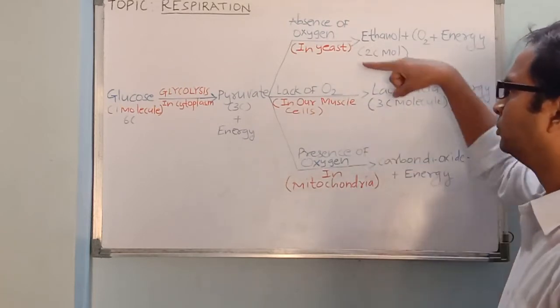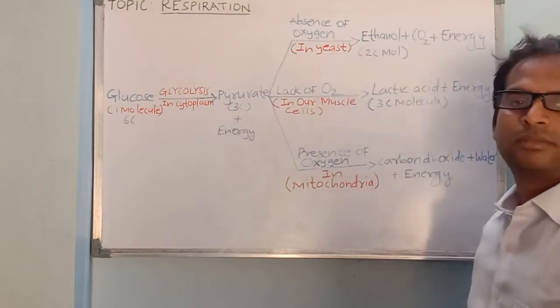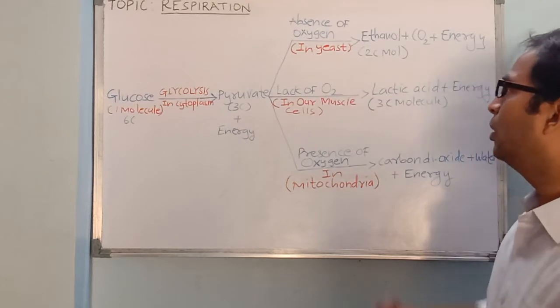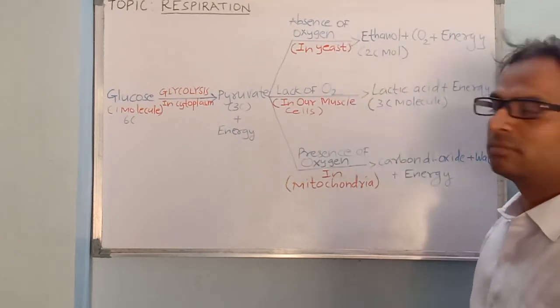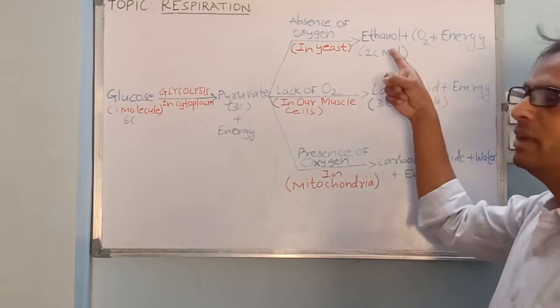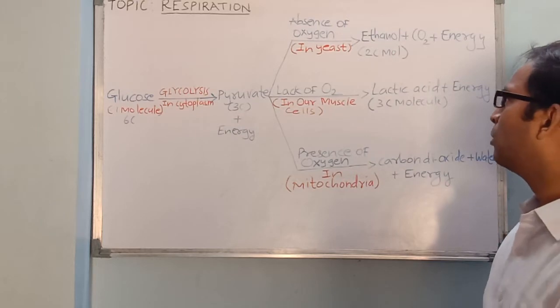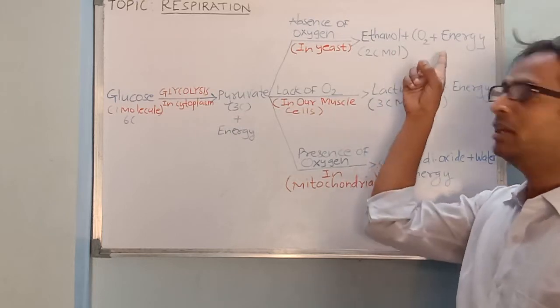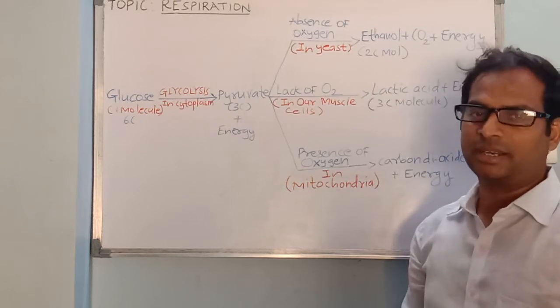As we know, this is in yeast, we call it ethyl alcohol fermentation. It does not require oxygen, and the end products formed here are ethyl alcohol, which is a 2 carbon compound, and the byproducts are 2 carbon dioxides and 2 ATPs are generated.